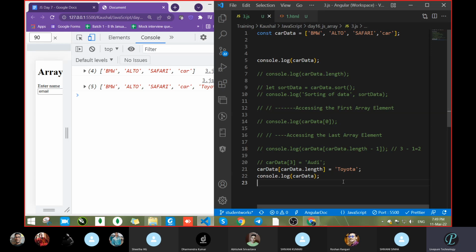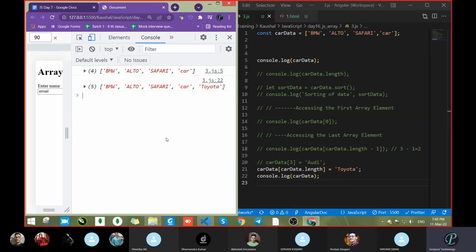So if you have to access your last value, how will you get it? Length -1, because length is 5, but the last value position is 4. If you have to add data always in the last position, go with length, because length is 5 and data is up to the 4th position only. So the next data will be on the 5th index. So always we will go with the length. Clear up to here, or does anyone have any issue?